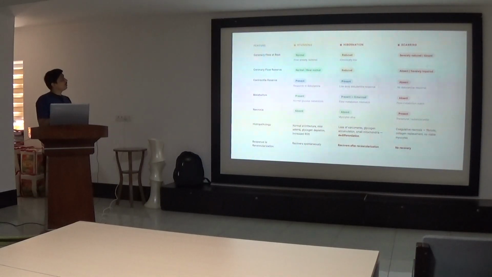If we talk about the coronary flow at rest, in stunning it is normal, in hibernation it is reduced, and in scarring it is severely reduced or even absent. If we talk about the coronary flow reserve, it is normal, reduced and absent, the same way. The contractile reserve is present in stunning as well as hibernation, as both are viable myocardium, and in scarring it is absent. If we talk about metabolism, it is present in stunning and also in hibernation, because again these are viable myocardium; it is absent in scarring, as there is no metabolism occurring in the cardiac myocyte.